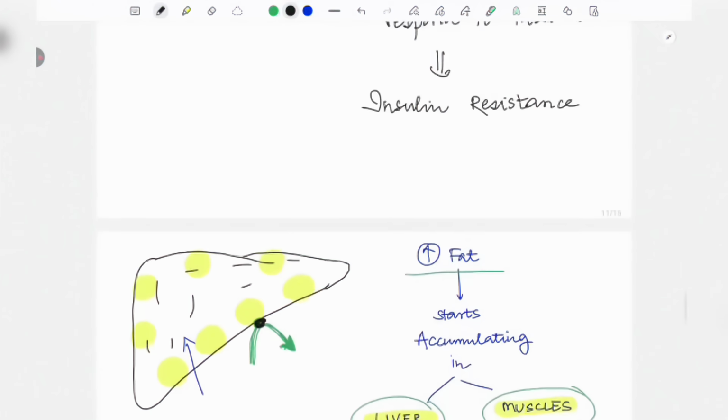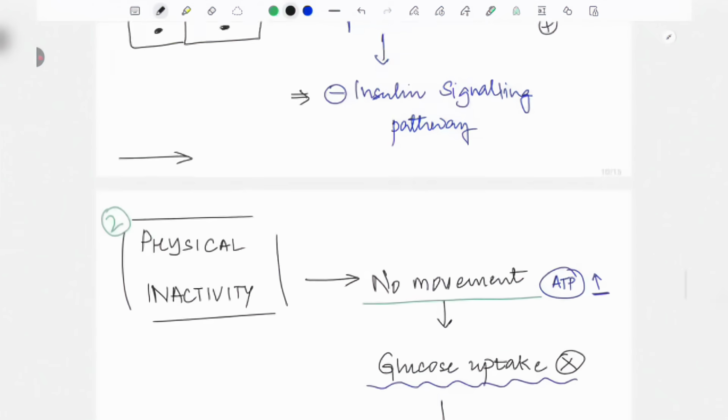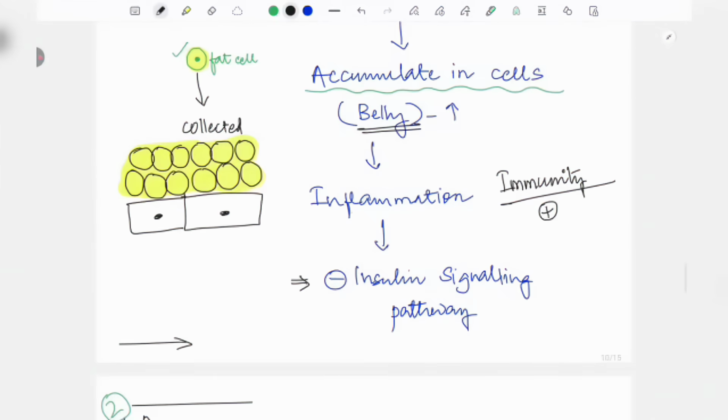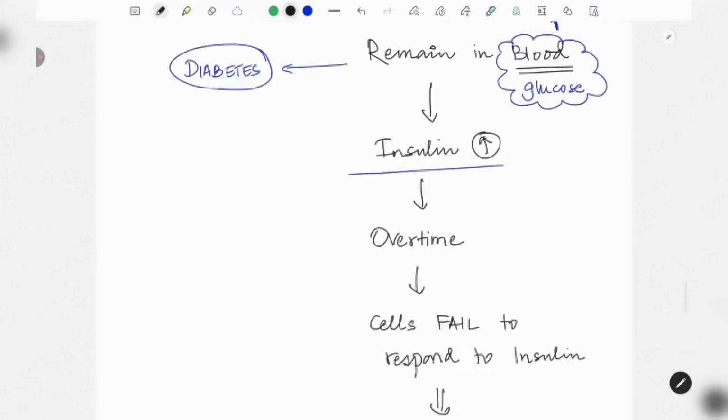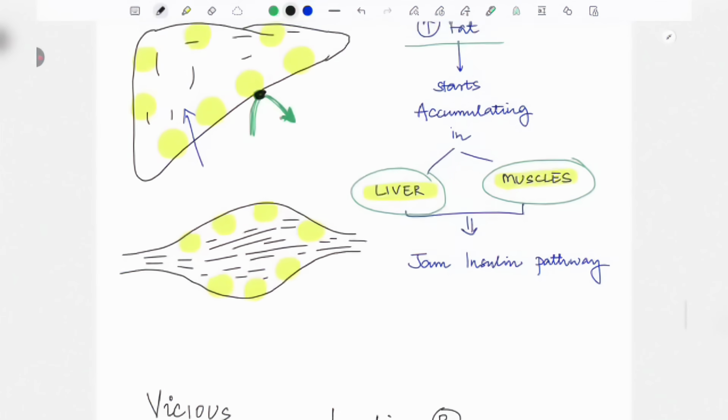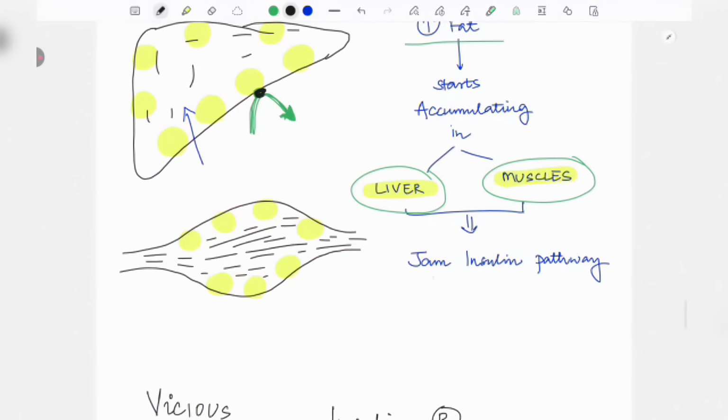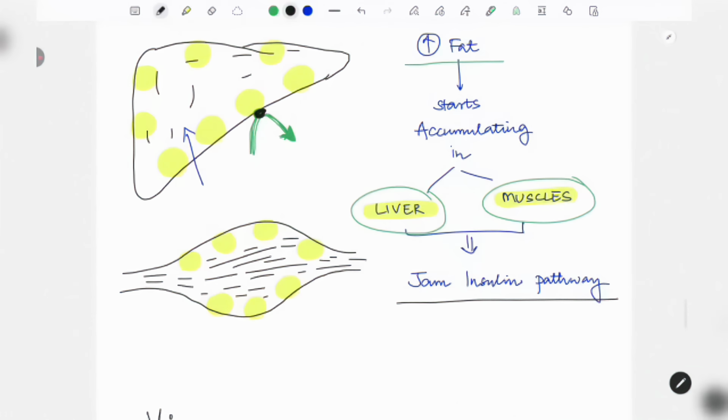Why? What does this fat do? That I have told here, the excess fat will stimulate something called inflammation, and that will block the insulin signaling pathway. Got it? Now coming back here, this particular insulin is not getting utilized, so it will jam the insulin pathway so that the insulin is not going to enter inside the liver or muscle to clear the glucose. No, it is not happening now.